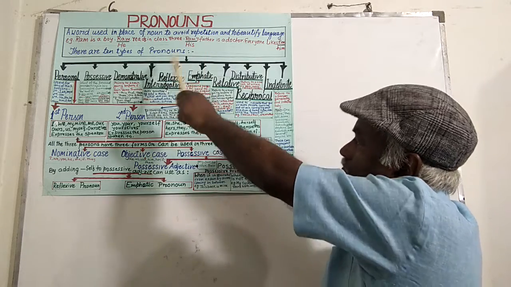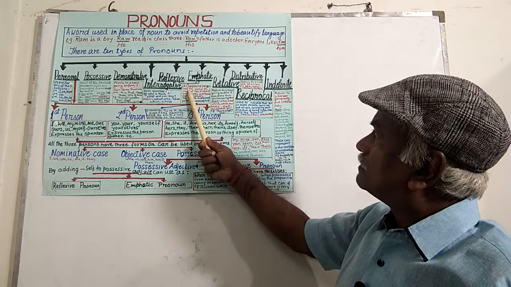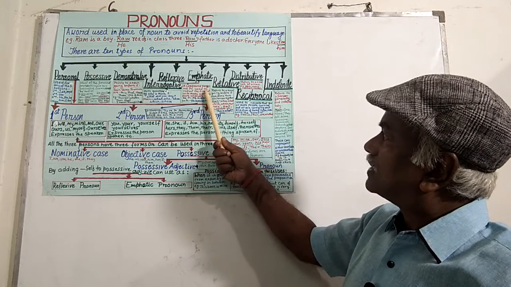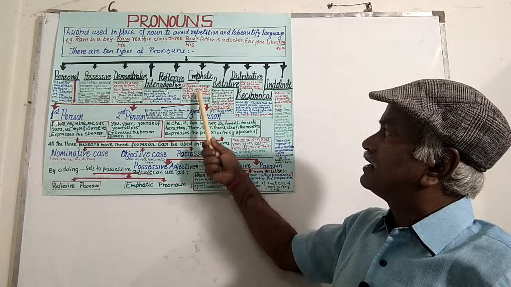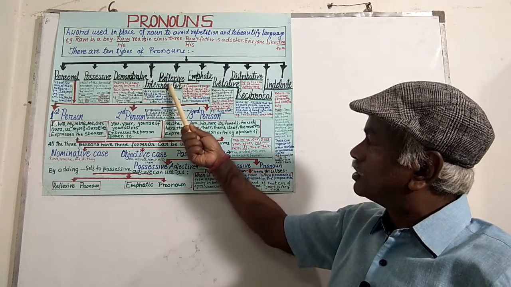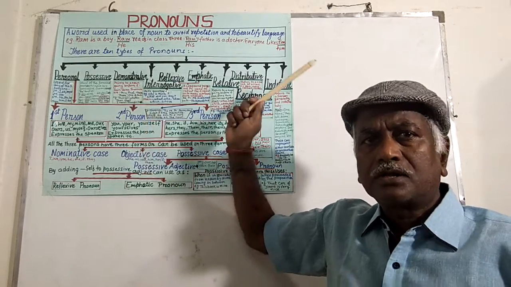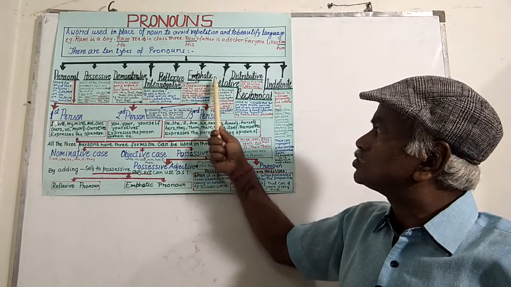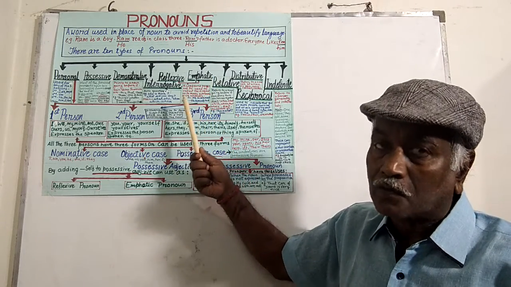A compound personal pronoun used to reflect the subject or to make a pronoun more emphatic is called a reflexive pronoun or emphatic pronoun. So what is a reflexive pronoun? A compound personal pronoun used to reflect the subject is called a reflexive pronoun.